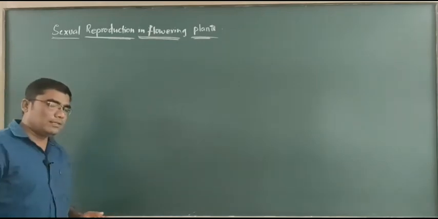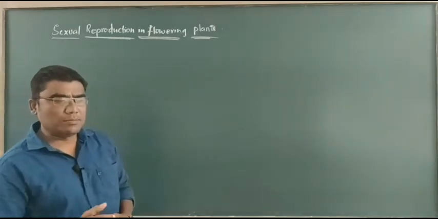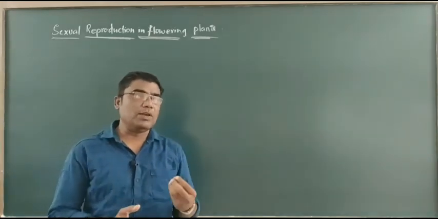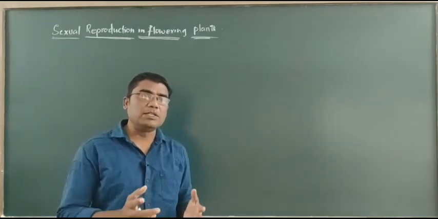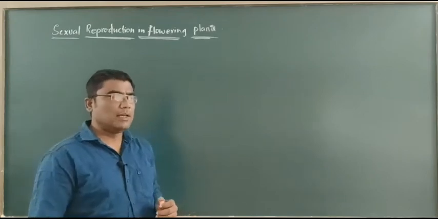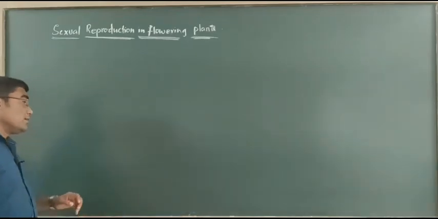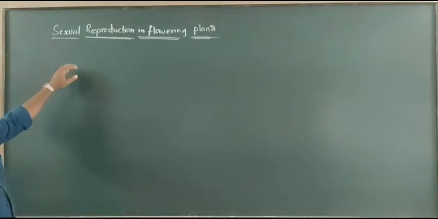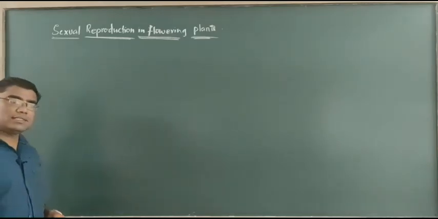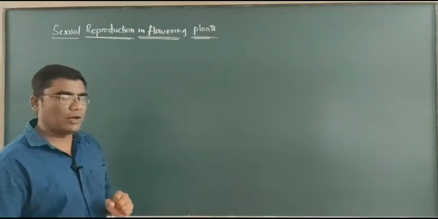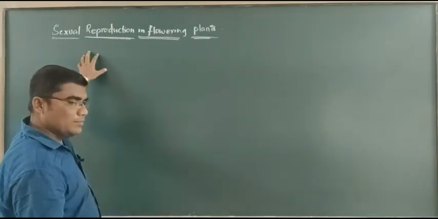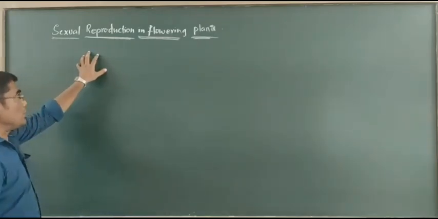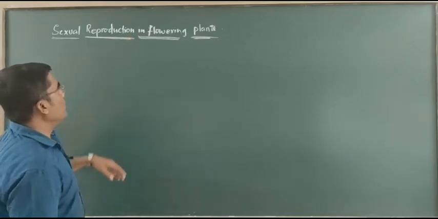We know that sexual reproduction is a process of reproduction where organisms produce offspring by the formation and fusion of gametes, and brief details of sexual reproduction we already completed while discussing reproduction in organisms. Here we discuss the mechanism of sexual reproduction in flowering plants.